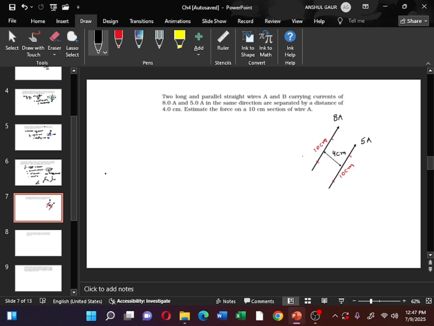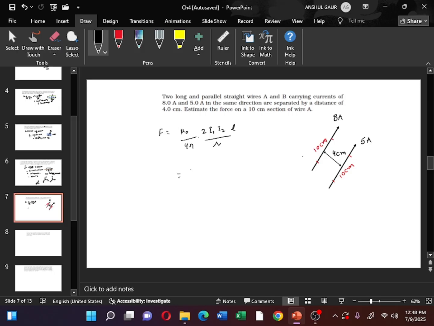So the force is given by the formula. The force exerted on the length L is given by the formula F is equal to mu naught upon 4 pi, 2 times I1 I2 L upon R. Now here I1 and I2 are the respective currents flowing in the parallel wires, L is the length of the section of the wire on which we want to calculate the force, and R is the distance between the wires.